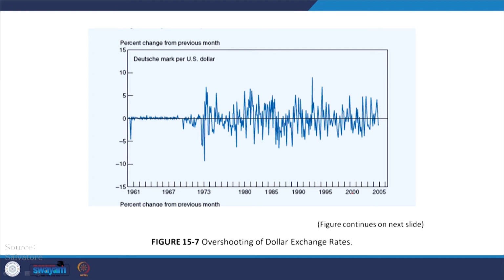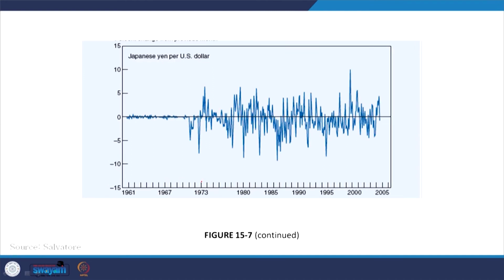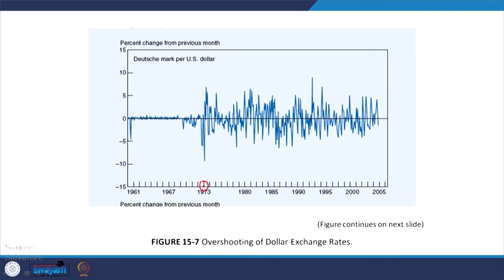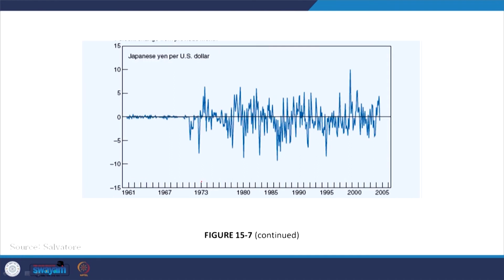From 1973 onwards, when the floating exchange rate regime started, the market automatically gets corrected and stabilizes to a level. Then this is the figure on the Japanese yen for the US dollar. The previous one we discussed was the mark against the dollar.